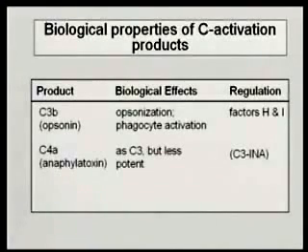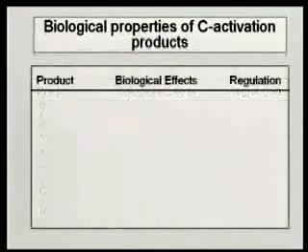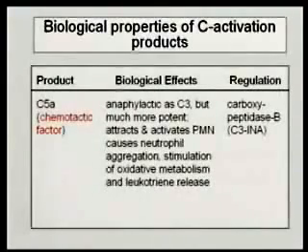C4a, anaphylatoxin, less potent than C3a. It's inactivated by the same inactivator. C4b, we said, was an opsonin. It's regulated by C4b binding protein and factor I. The binding of C4b to C4b binding protein makes it susceptible to factor I. C5a is the major one. It is the only chemotactic factor in this system. In addition, it is an anaphylatoxin and more potent than C3a or C4a. It is actually inactivated by the same inactivator, the carboxypeptidase.